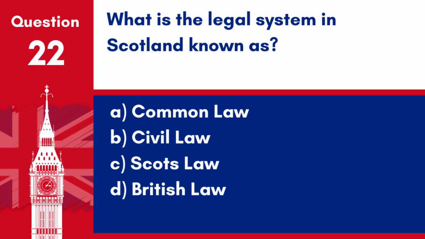Question 22. What is the legal system in Scotland known as? A. Common law. B. Civil law. C. Scots law. D. British law. Answer: C. Scots law. Scotland maintains its own unique legal system known as Scots law, which is a hybrid system blending elements of both civil law and common law traditions.